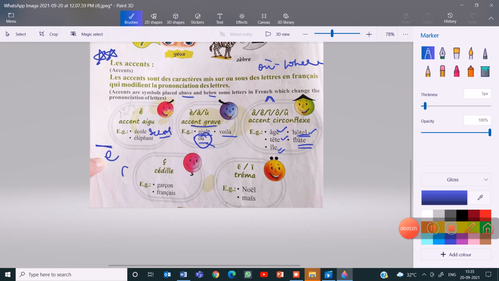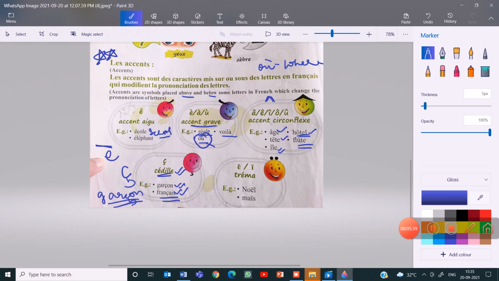The accent written this way is cédille. You'll find this mostly written below C. Garçon and français. If this was written without the cédille, garcon, this would be pronounced as garcon. So cédille produces a sound s. So this is garçon and français.